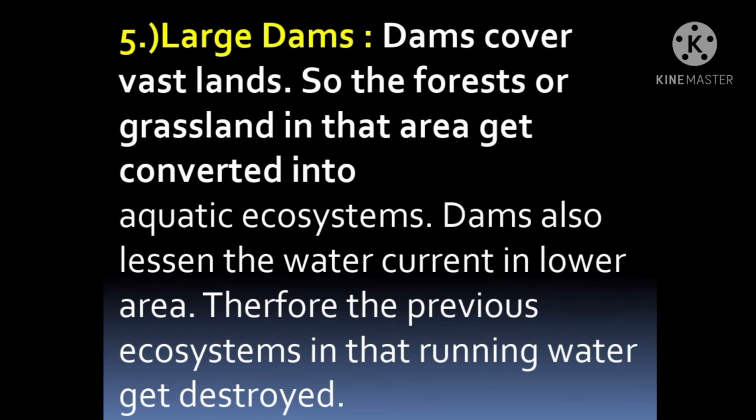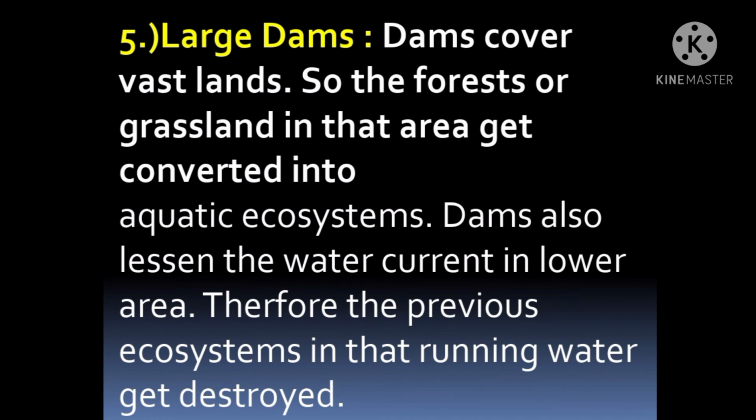Next factor responsible for diminishment of ecosystem is large dams. Now how will large dams affect the ecosystem? So dams cover vast lands, so the forest or grassland in that area gets converted into aquatic ecosystem. Dams also lessen the water current in lower area, therefore the previous ecosystems in that running water get destroyed.